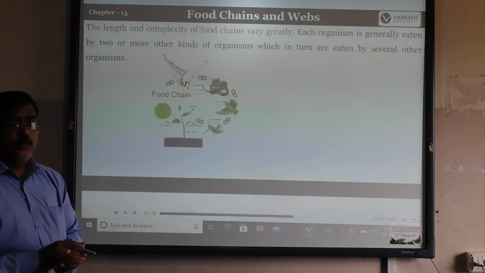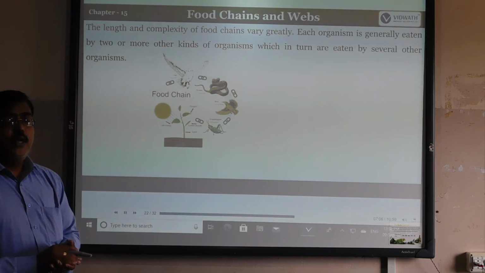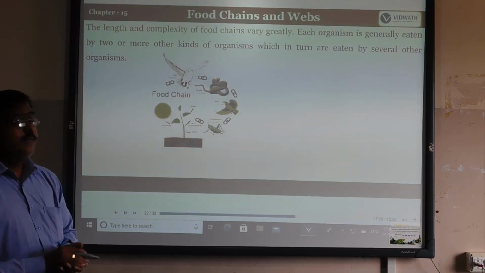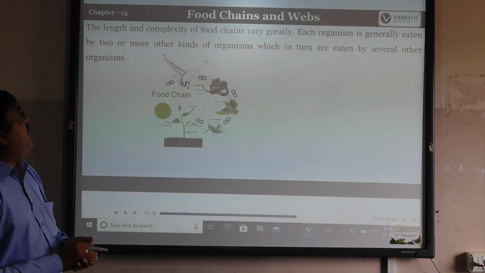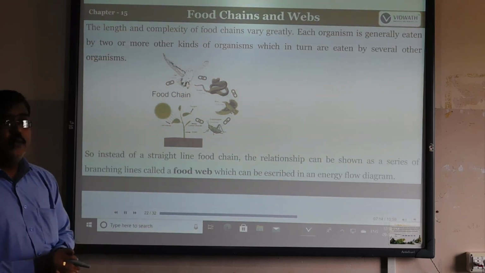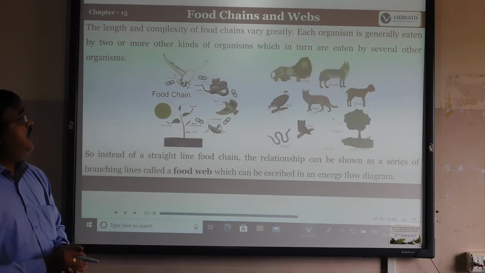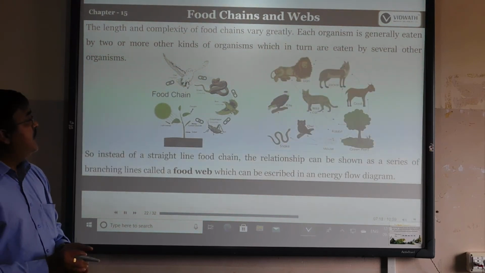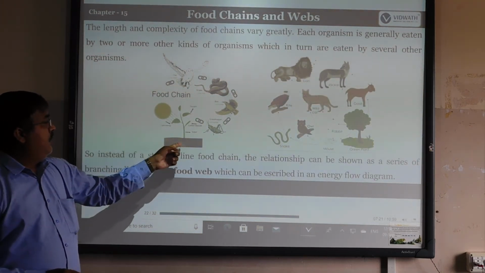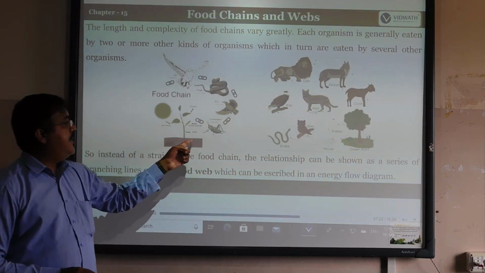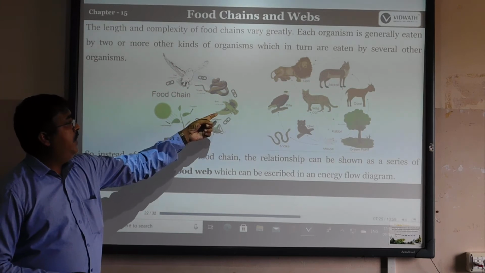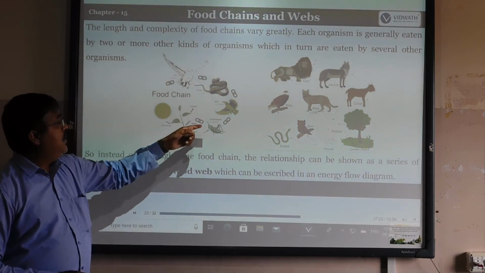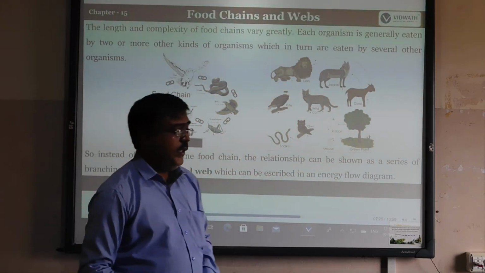In nature, various different types of food chains can be seen. Each organism is generally eaten by two or more kinds of organisms in the food chains. Yes, it is eaten by several other things. So see here: plant to grasshopper to bird to eagle.